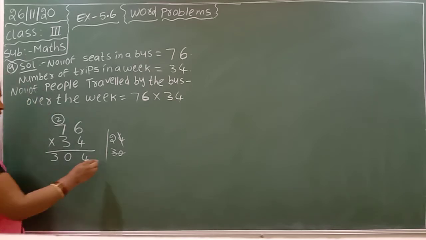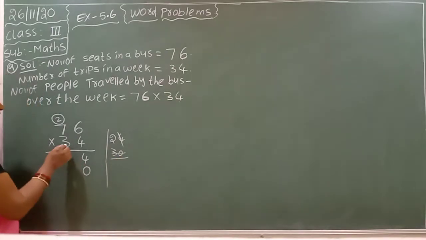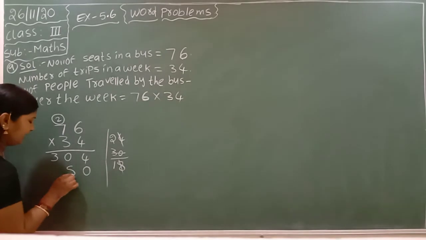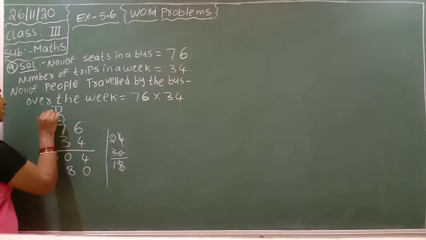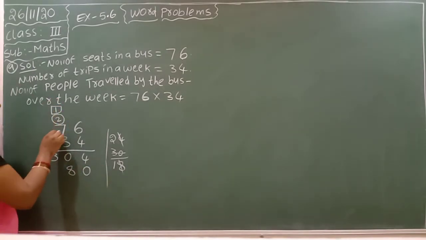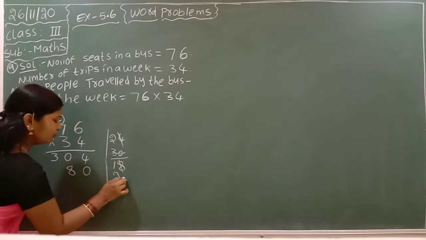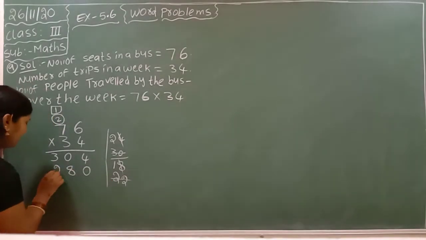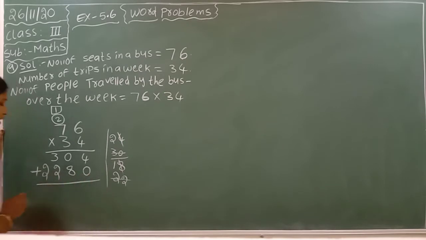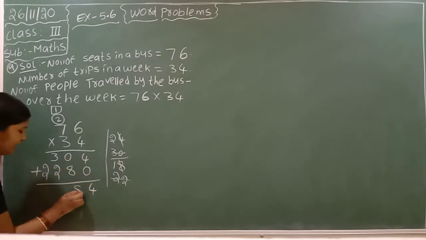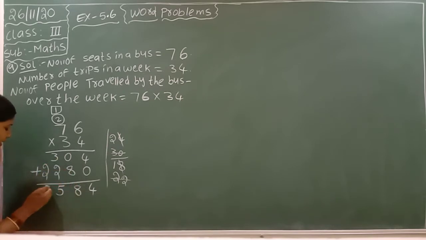Now you can multiply with the tens place. 3 into 6, 3 sixes are 18. 8 cut and write here, 1 you can write down in the next place. Regrouping. 3 sevens are 21. 21 plus 1 is 22. This 22 also you can write down directly here. Okay, now we can add these two numbers. 4 plus 0, 4. 0 plus 8, 8. 3 plus 2, 5. 2 as it is, 2.